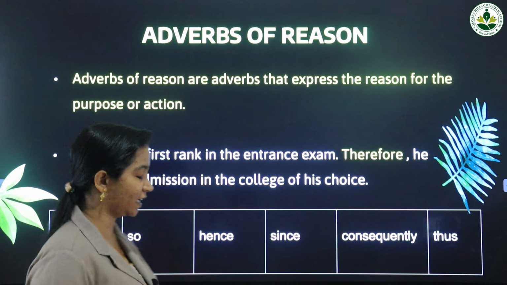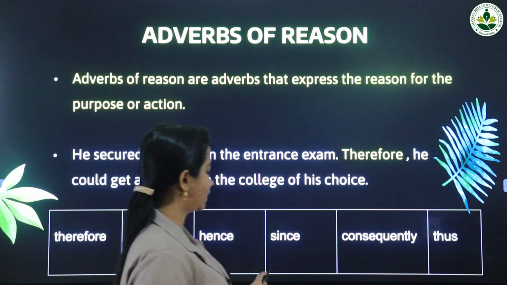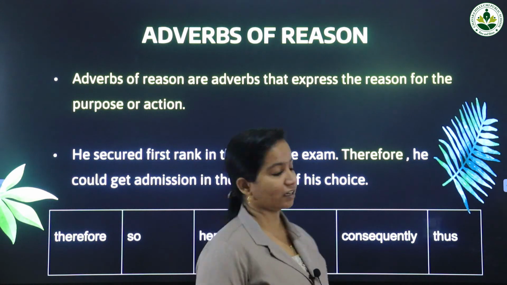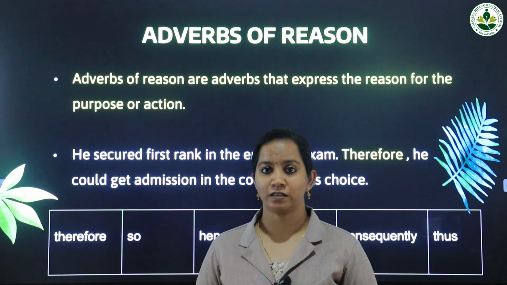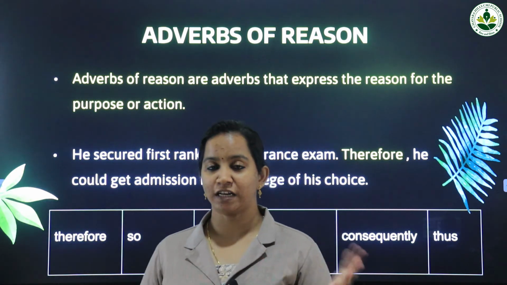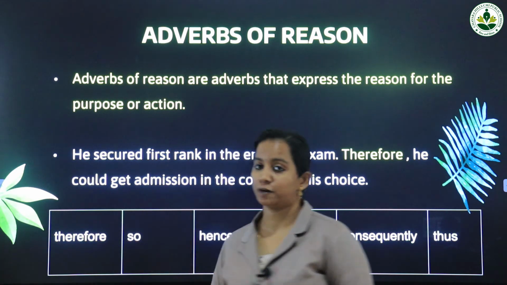I will repeat once again. Therefore, so, hence, since, consequently and thus. These are adverbs of reason. So if we want to express the purpose of an action or the reason behind a particular action that happened, we will be using adverbs of reason.